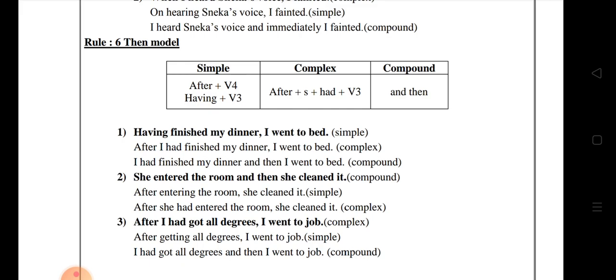So very easy only. Okay, next, second sentence: she entered the room and then she cleaned it. So this is a compound sentence. Okay, and then we want to write it into simple and complex. After entering the room, she cleaned it. After she had entered the room, she cleaned it. Okay.